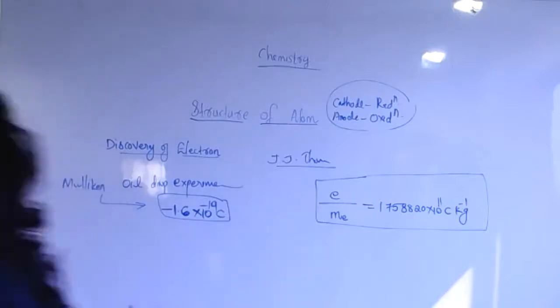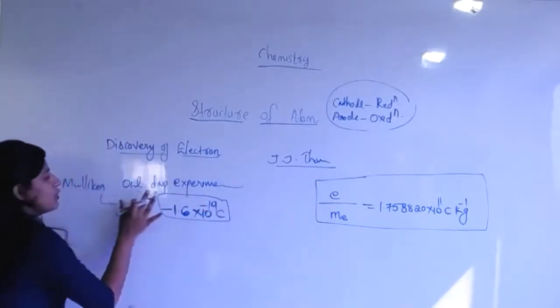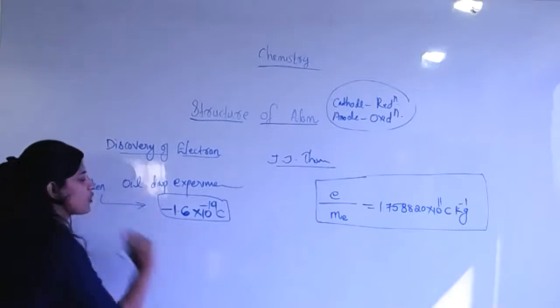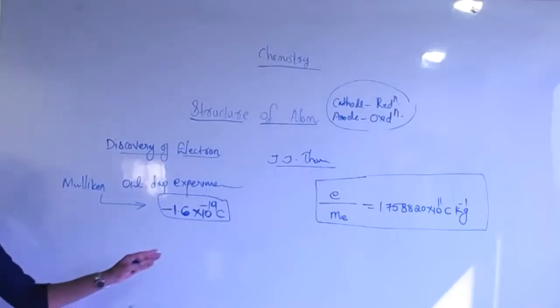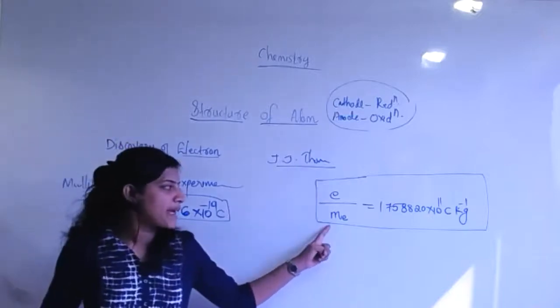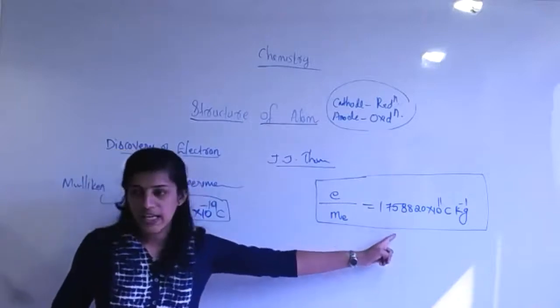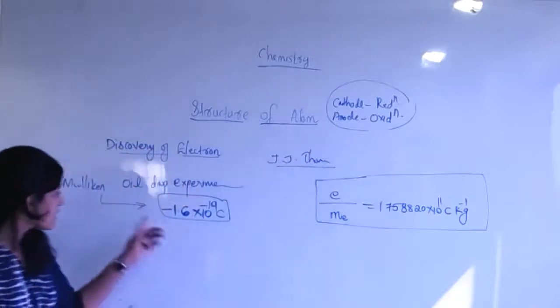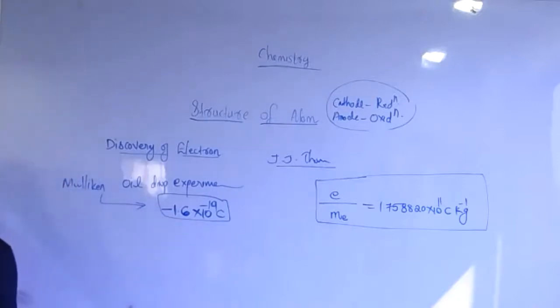No. So this is very, very important, note it down. The charge of the electron is negative 1.6 times 10 to the power minus 19 coulomb. So look, students, this is the e by m_e, the electron charge by mass ratio. This is the charge of the electron. One more generalization: the mass of the electron is also available now.